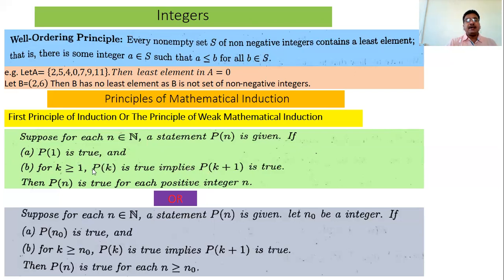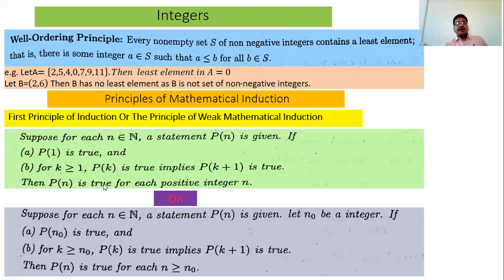That is, assume P(k) is true in the second step, where k is greater than or equal to 1. Suppose k is 1, 2, 3, 4, 5, 6, any value of k. You can use either letter k or m. Then in the second step, P(k) is true implies P(k+1) is also true. That is, assume P(k) is true and prove P(k+1) is true. This is the second step.